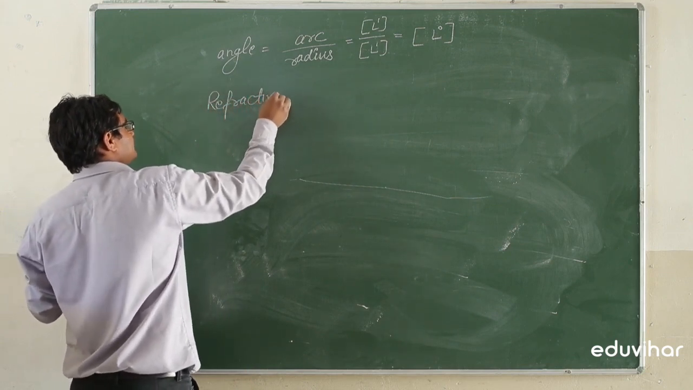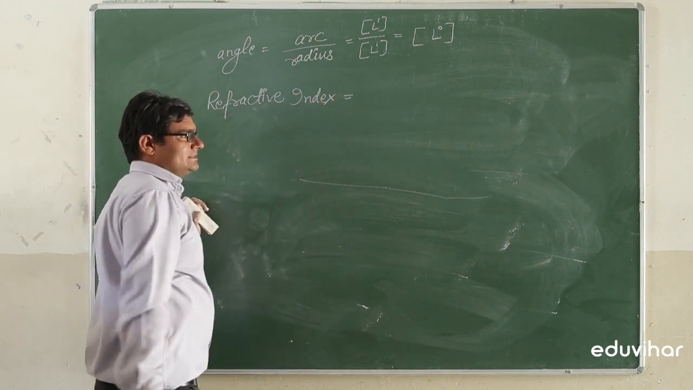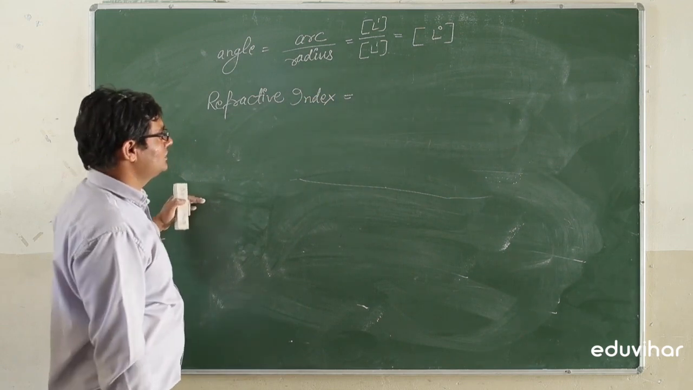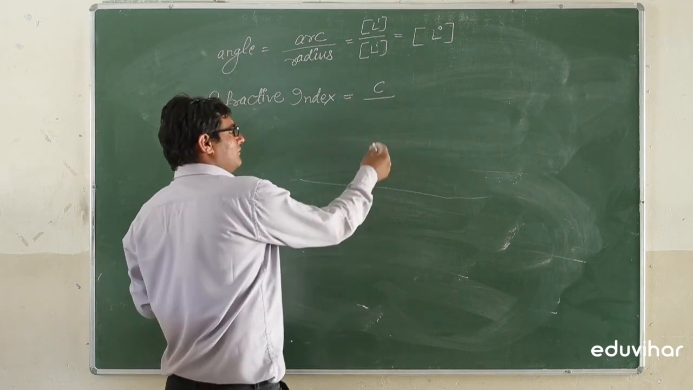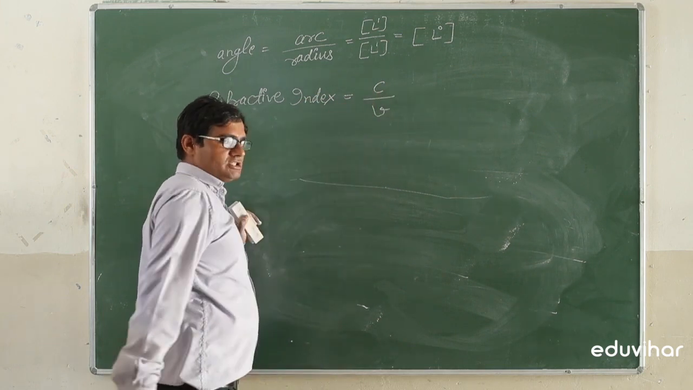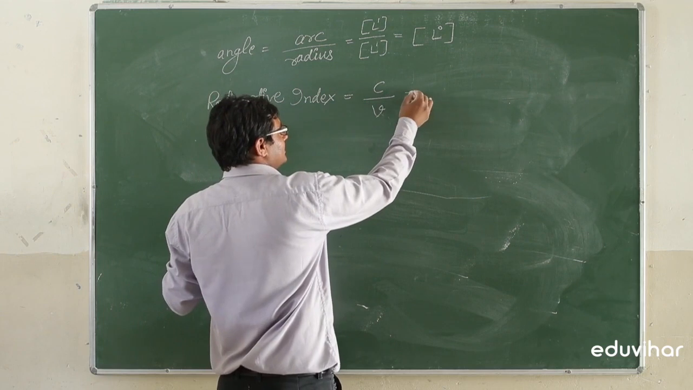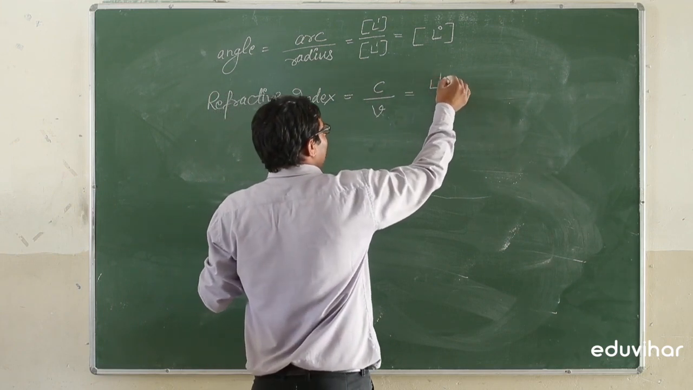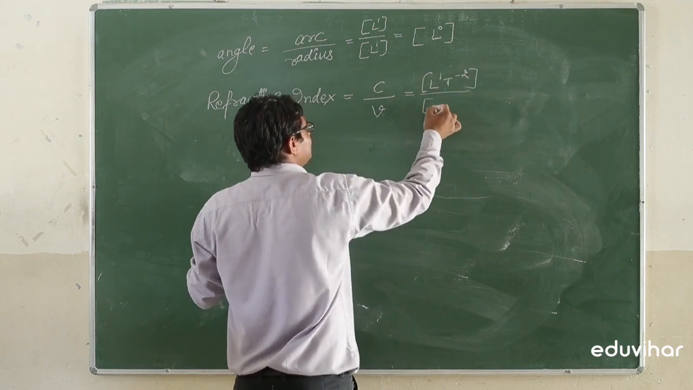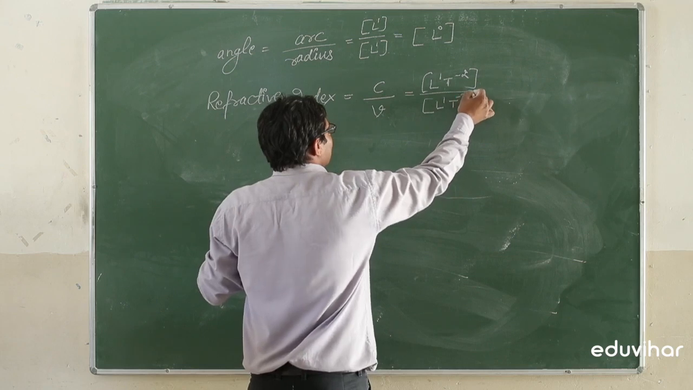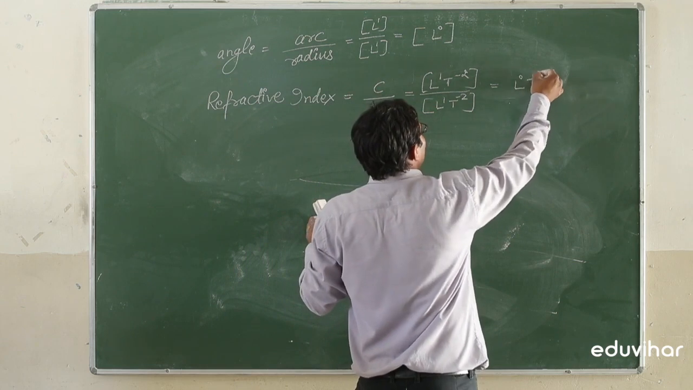Refractive index. Refractive index is the ratio of speed of light in vacuum to the speed of light in the medium, C by V. And the formula is C by V. C, the speed of light, having the dimension L1 T minus 1, and velocity having the dimension formula L1 T minus 1. If both are cancelled out, the dimension formula for the refractive index is L0 T0.